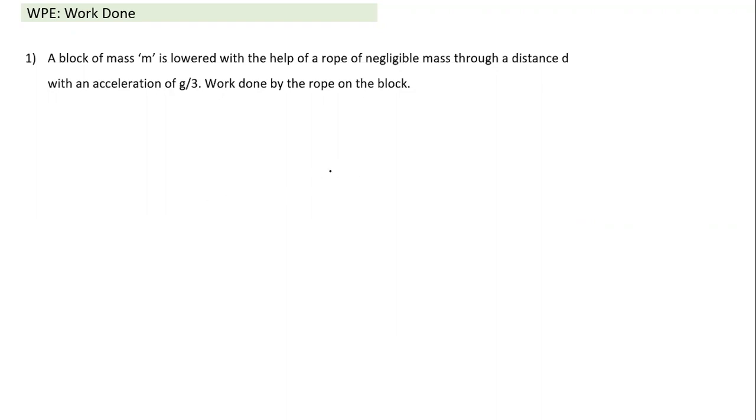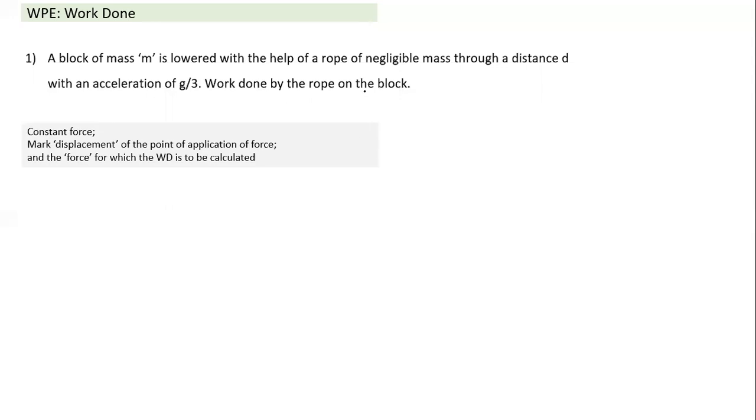Now let's look at some questions here. A block of mass m is lowered with the help of a rope of negligible mass through a distance d with an acceleration of g by 3. This can happen in a lift also. As soon as you get in the lift, when this lift is moving downwards, if you get on the 14th floor, you are going down. Of course, the lift will have a downward acceleration, and the rope will apply some force. Okay. So whenever such questions are given, since the acceleration is constant, it's a question on constant force.